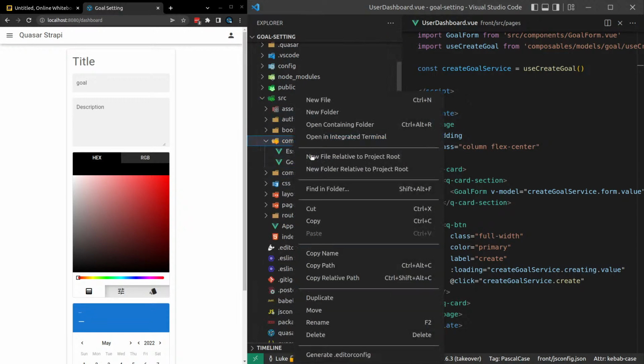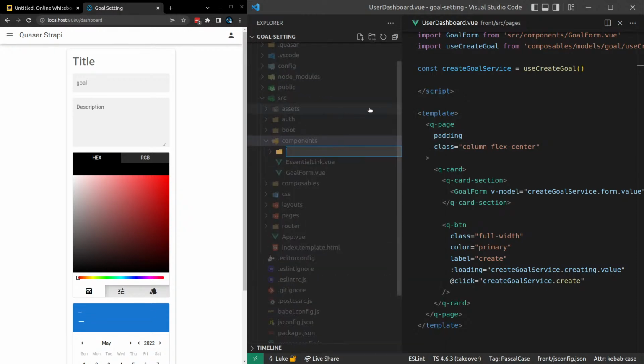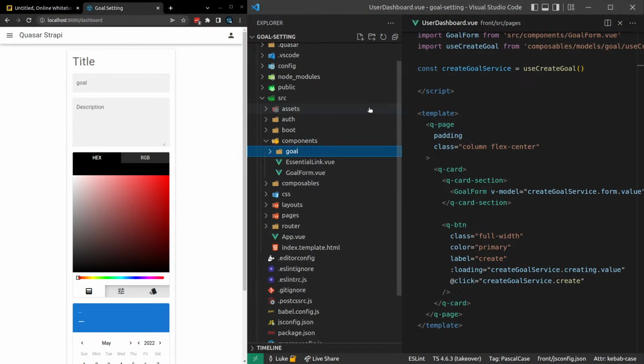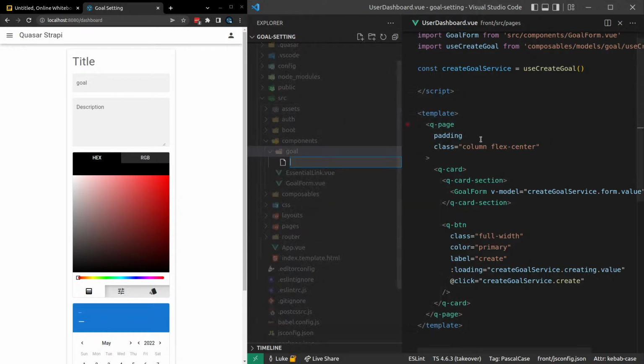components, and I'm going to organize it like this, I think. We'll have maybe goal like that with a capital G. No, we'll go lowercase for folders because I think it otherwise messes up with some people's computers on Windows. I don't actually understand that problem. But inside of this folder, we'll have,